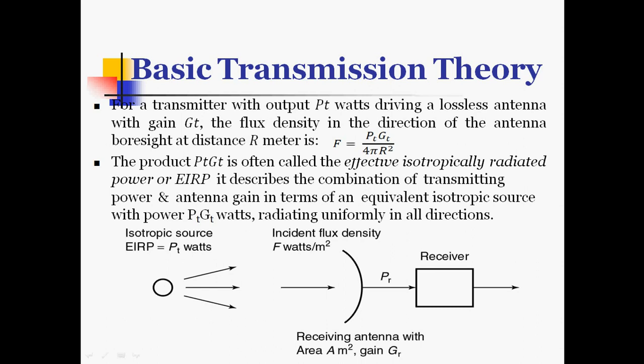The transmitting source transmits power Pt watts, and the gain of this antenna is Gt. So the flux density at distance R is PtGt by 4 pi R square, whereas this is the receiving antenna which has an area of A meter square and gain of GR.